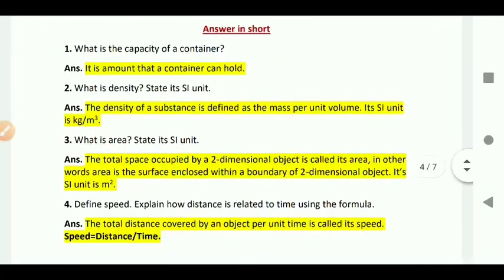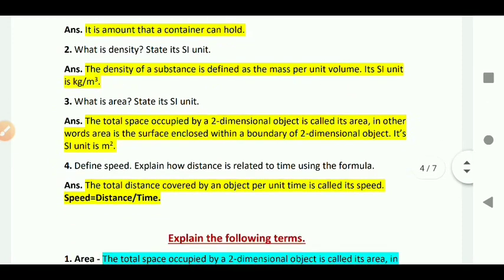Next, answer in short. What is the capacity of container? It is the amount that the container can hold. Second, what is density? State its SI unit. The density of a substance is defined as the mass per unit volume. Its SI unit is kg per meter cube.